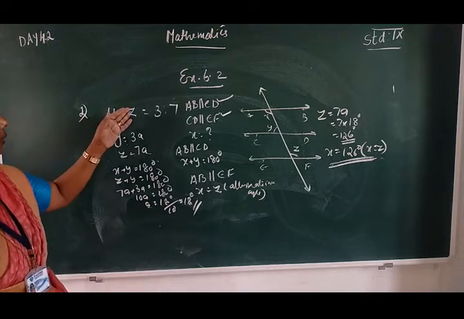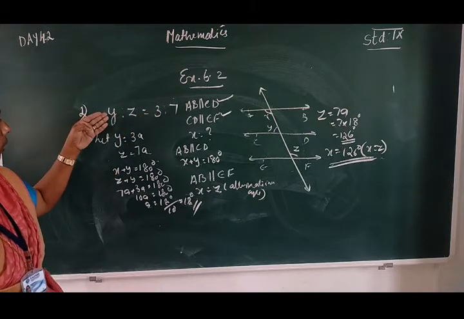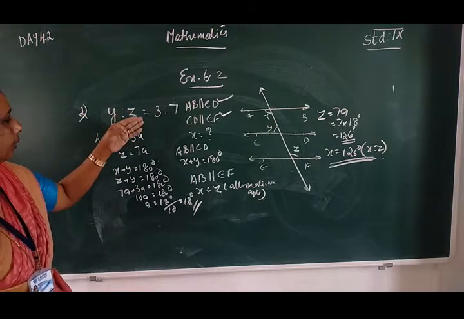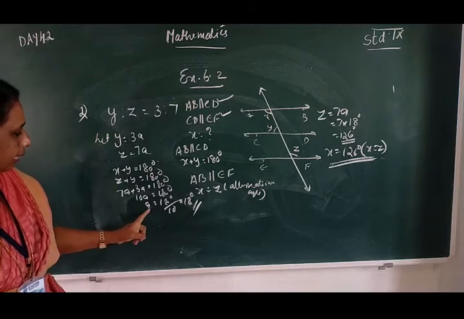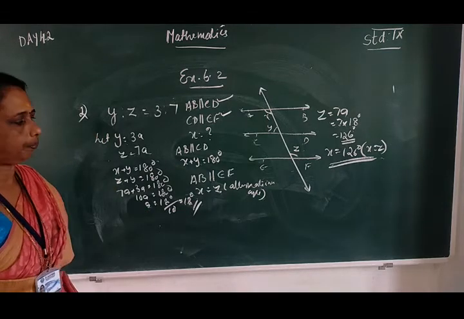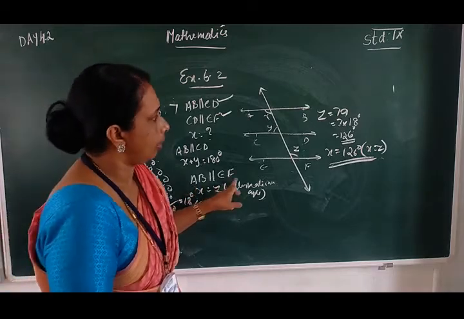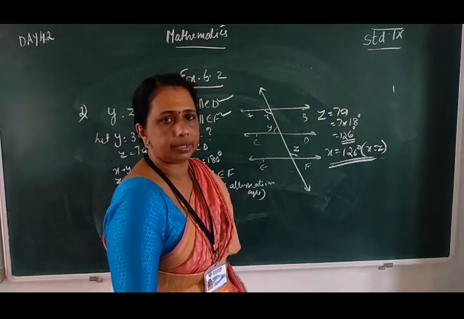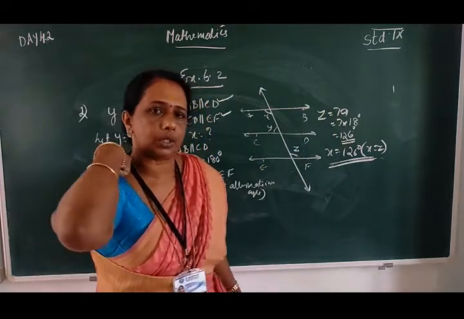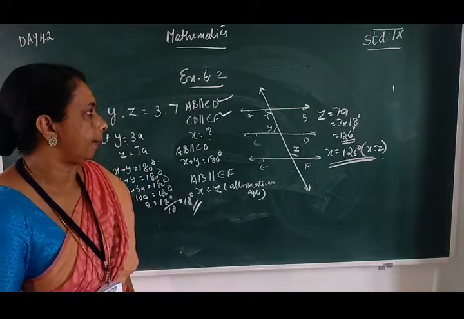Given Y is to Z is equal to 3 is to 7, that is Y is equal to 3A and Z is equal to 7A. So we get A is equal to 18 degrees. We want to find X. X is equal to Z. Z is equal to 7A, that is 126 degrees. Therefore, X is also 126 degrees.